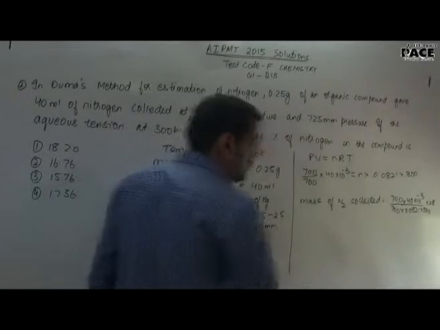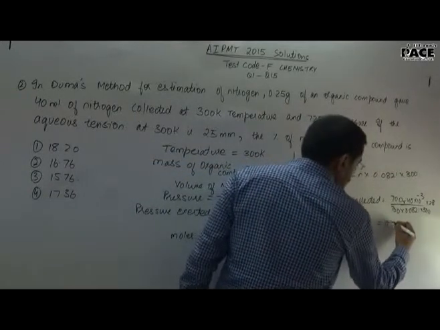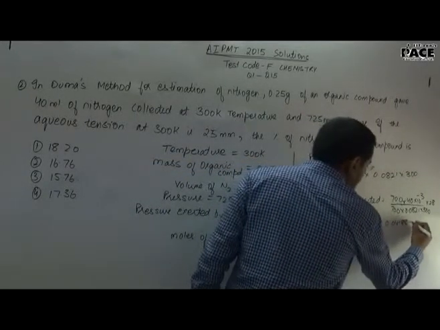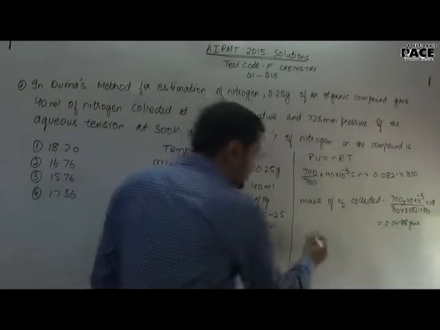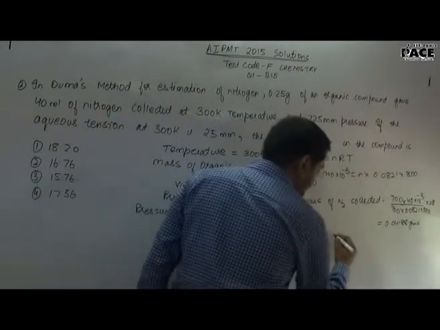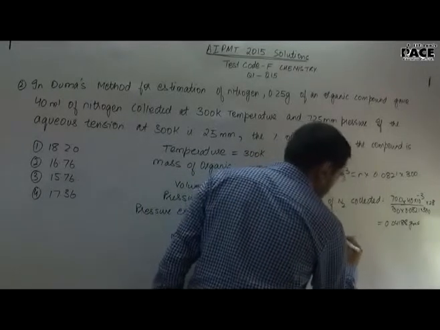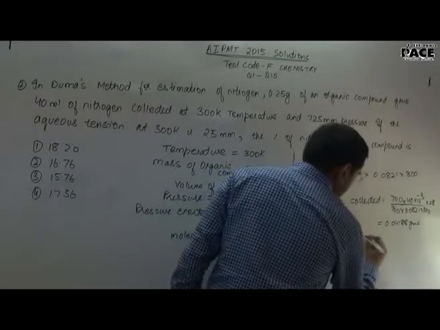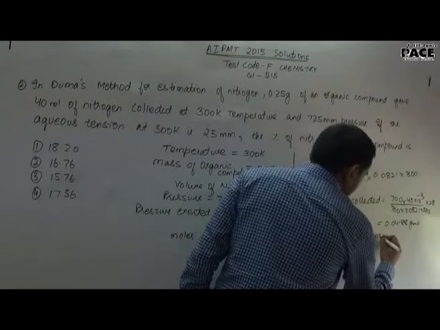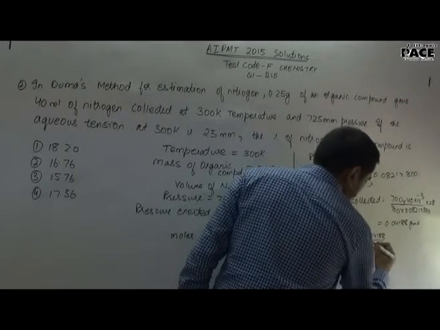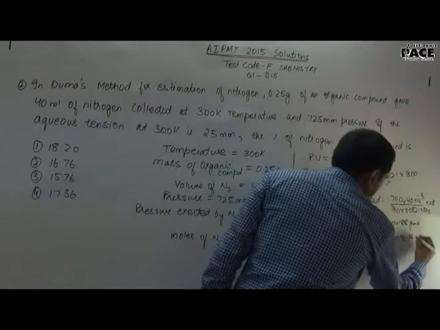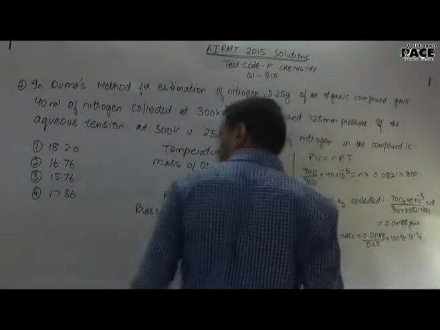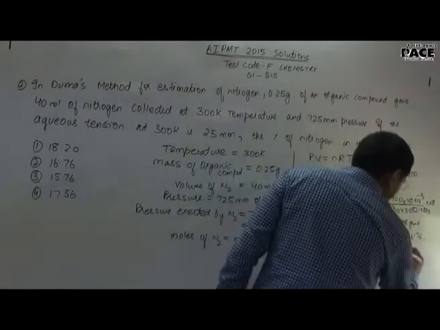If you calculate, this value will come out to be 0.04188 grams. Now, percentage of nitrogen by mass would be 0.04188 upon 0.25 into 100, which will be approximately 16.76. Hence, the correct answer for this question would be second.